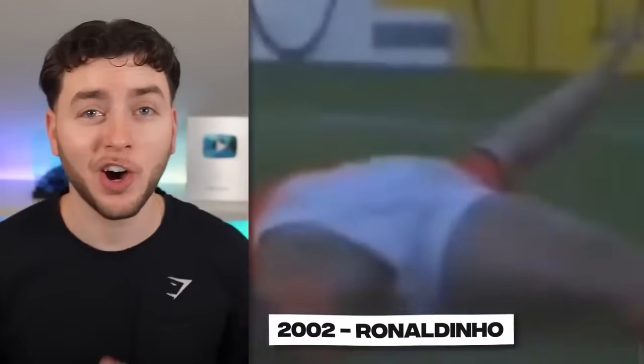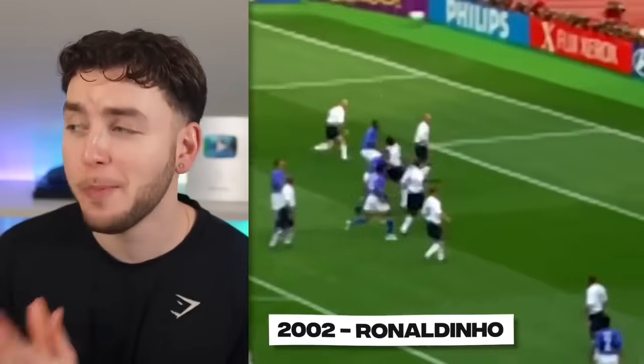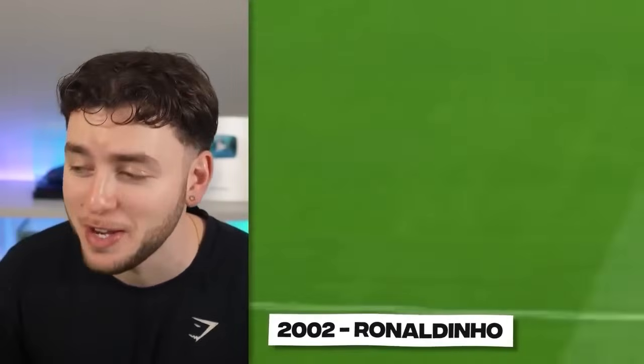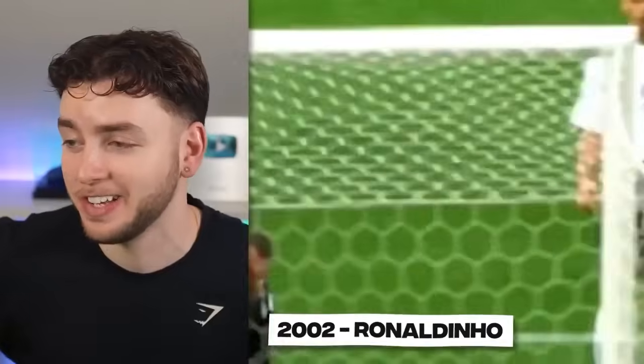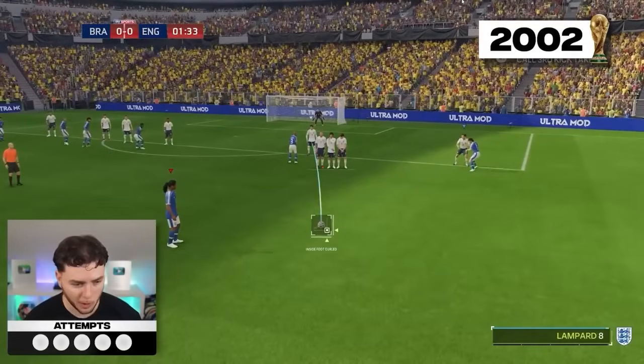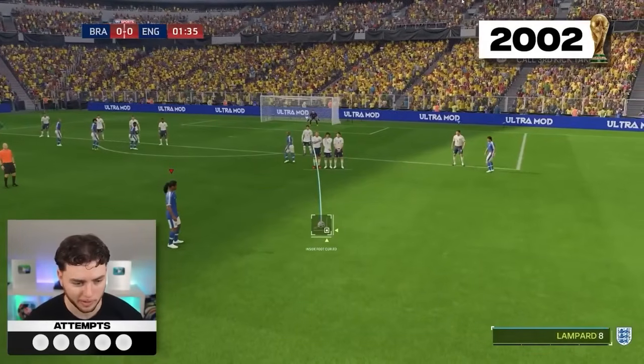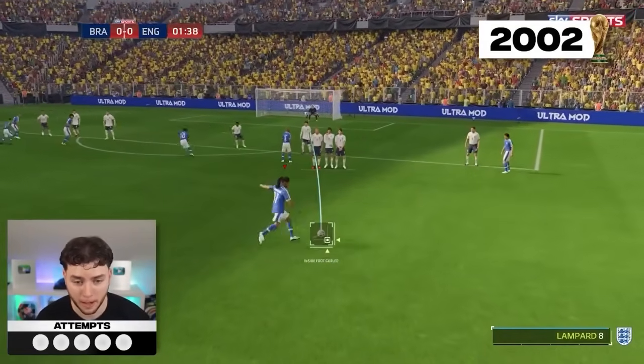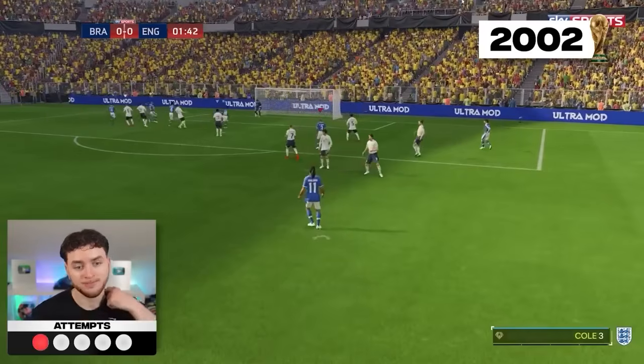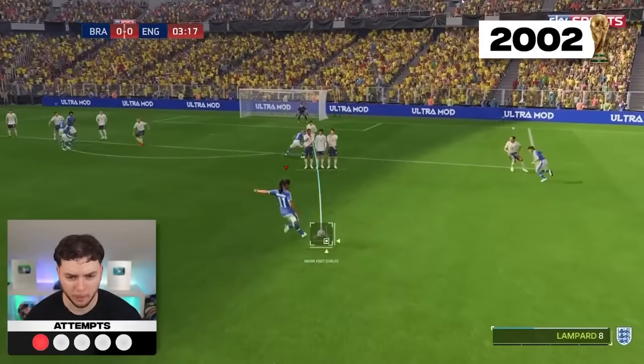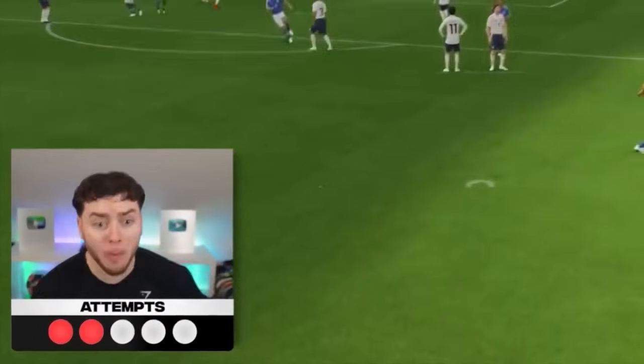And if that goal wasn't hard enough, 2002 brought us this iconic Ronaldinho free kick against England. An absolutely incredible free kick. Let's try and recreate it. All right, Dino, you've got to somehow curl this one all the way into the top corner. Can we do it on our first attempt? Let's find out. Boom. Oh god. This is going to be hard. Put power on this one. This could be it. Oh my god.